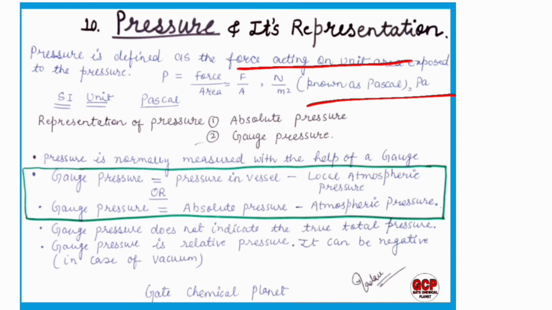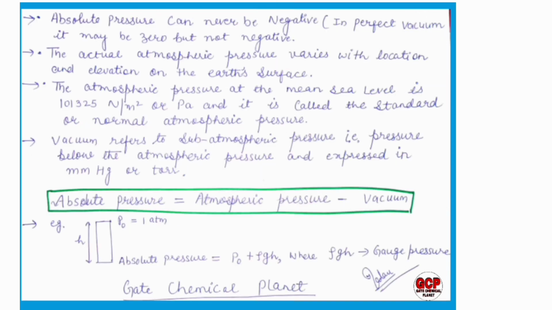Gauge pressure is a relative pressure. It can be negative in case of vacuum. So these are very good notes for gauge pressure. The absolute pressure can never be negative, but in perfect vacuum it may be 0.